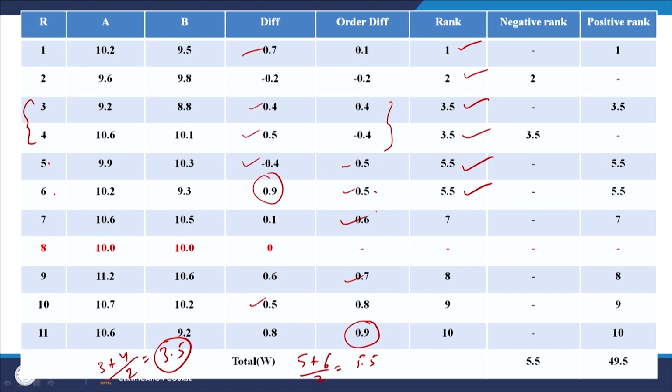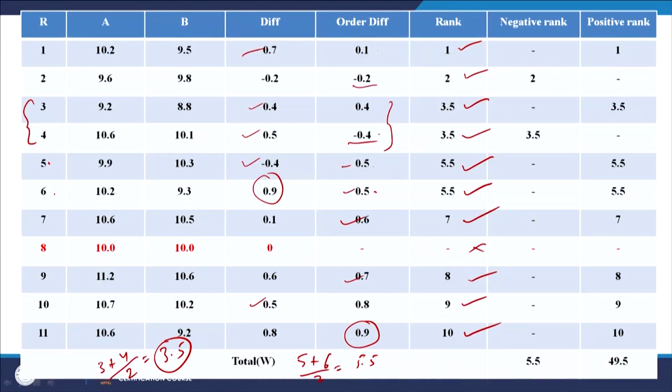Once you are done with it, then the 0.6 gets the 7th rank. So, 1, 2, 3.5, 3.5, this is 3 and 4, 5.5, 5.5, 5 and 6, then 7, right. Then this is discarded, then 8th rank, then the 9th rank, and finally the 10th rank, right. So, all the ranks have been given now, right.